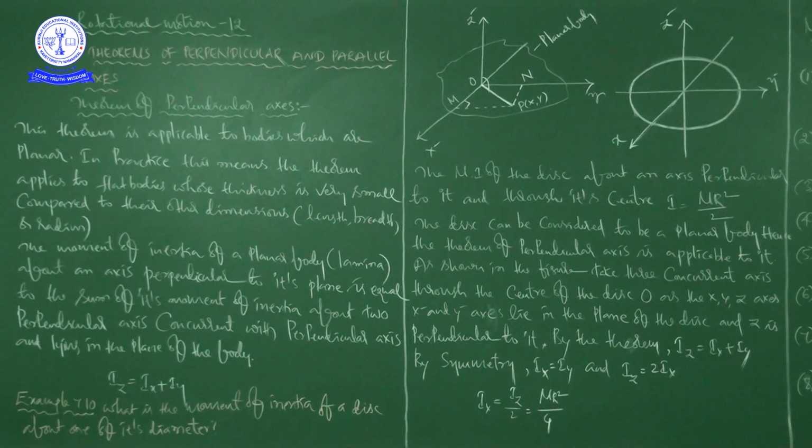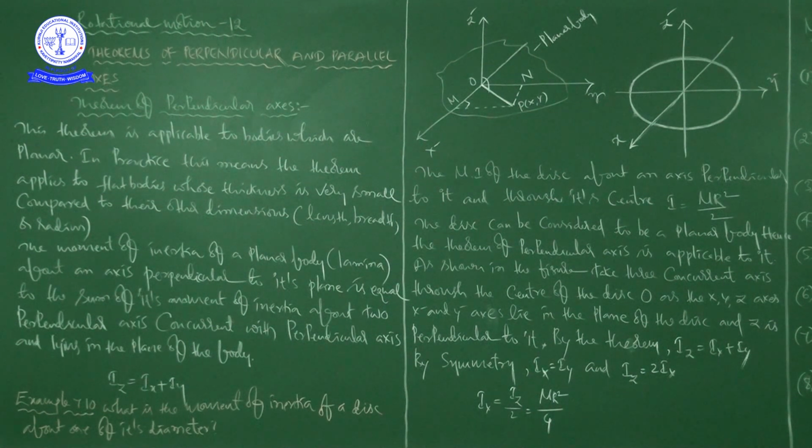whose thickness is very small compared to other dimensions like length, breadth and radius, right, and area of cross section. Generally if the shape is like a circle, the area of cross section will become pi r square. In the case of a rod, because a rod is not a flat body, I don't want to take it as an example, but just to describe area of cross section, I am taking a rod.